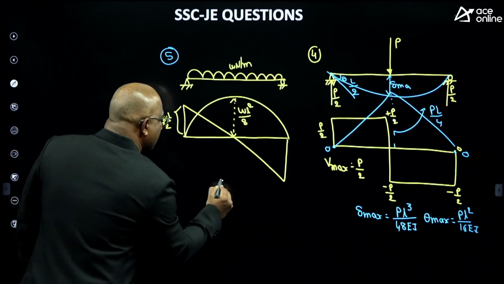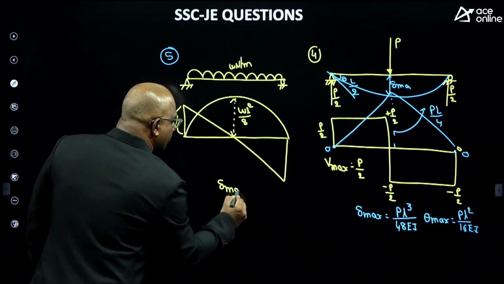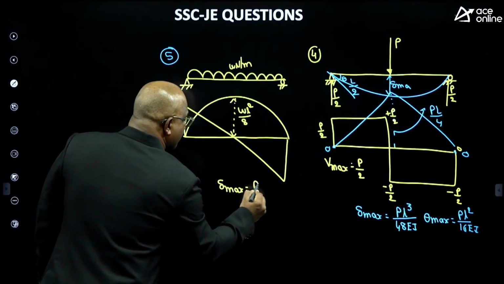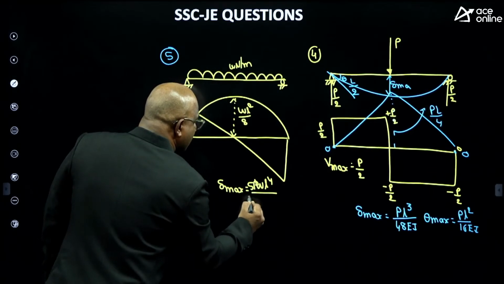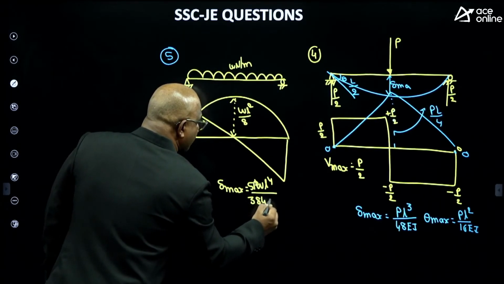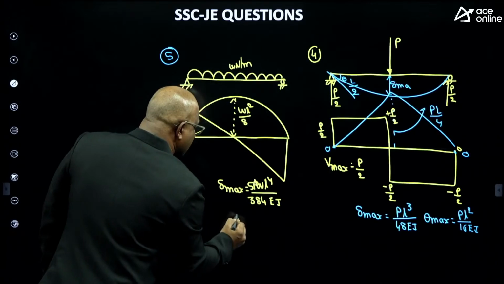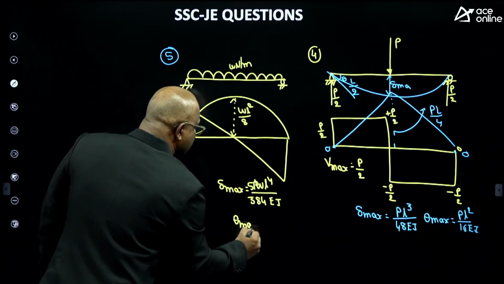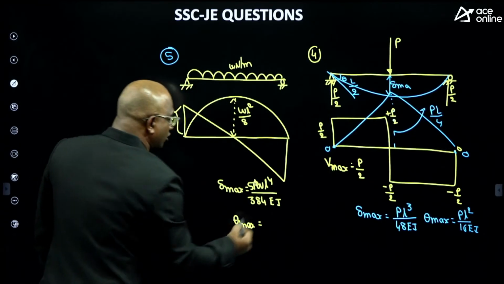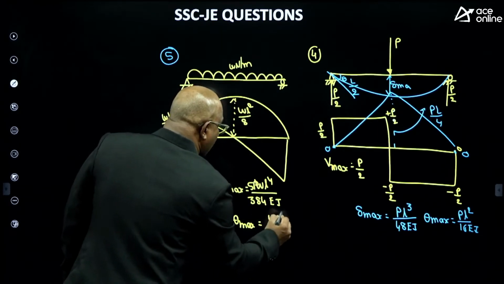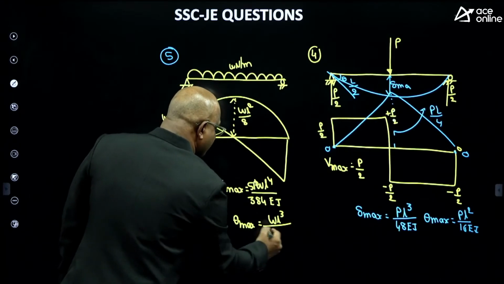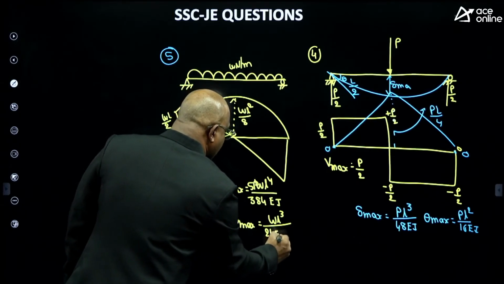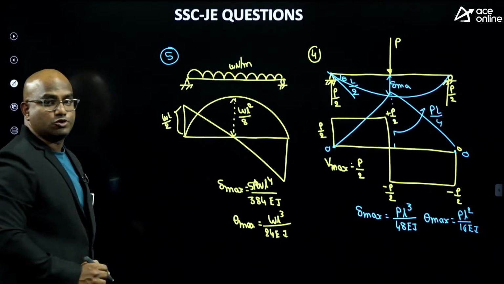Then the maximum deflection equals 5 W L power 4 by 384 EI, and maximum slope equals W L cube by 24 EI.